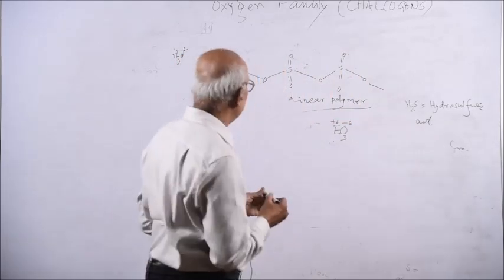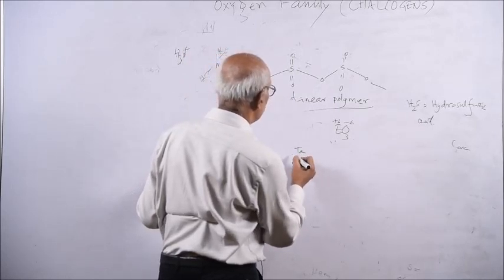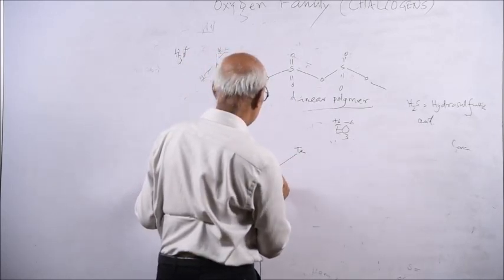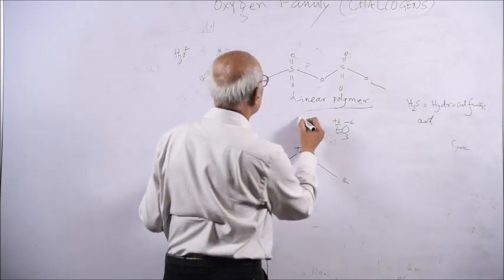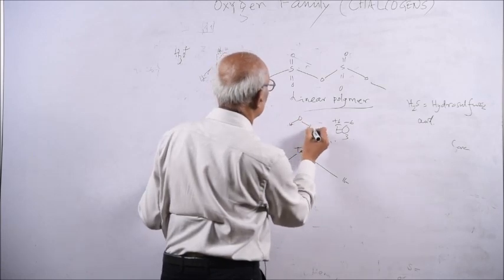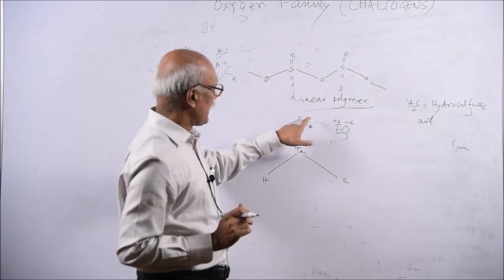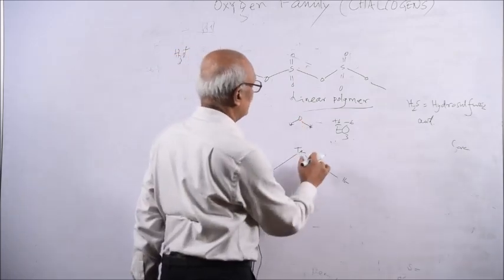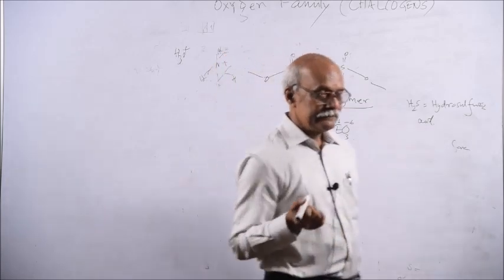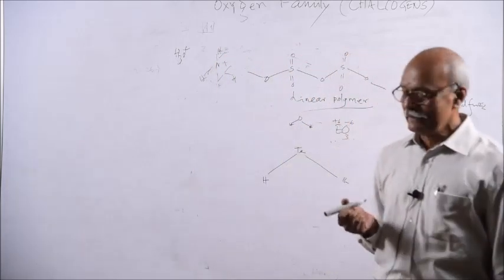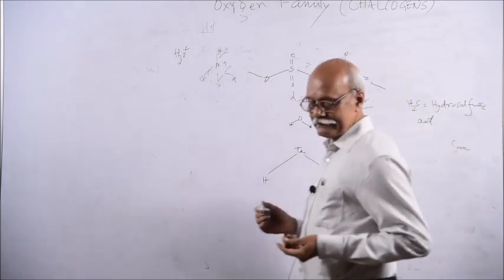The reason you can see in the case of hydrogen telluride: tellurium is the bigger element in this group. Just for comparison, water has a smaller bond length and high energy, while hydrogen telluride has a larger bond length and less energy. As less energy is needed, naturally it is less stable. So hydrogen telluride is less stable. So this is regarding the hydrides and oxides.